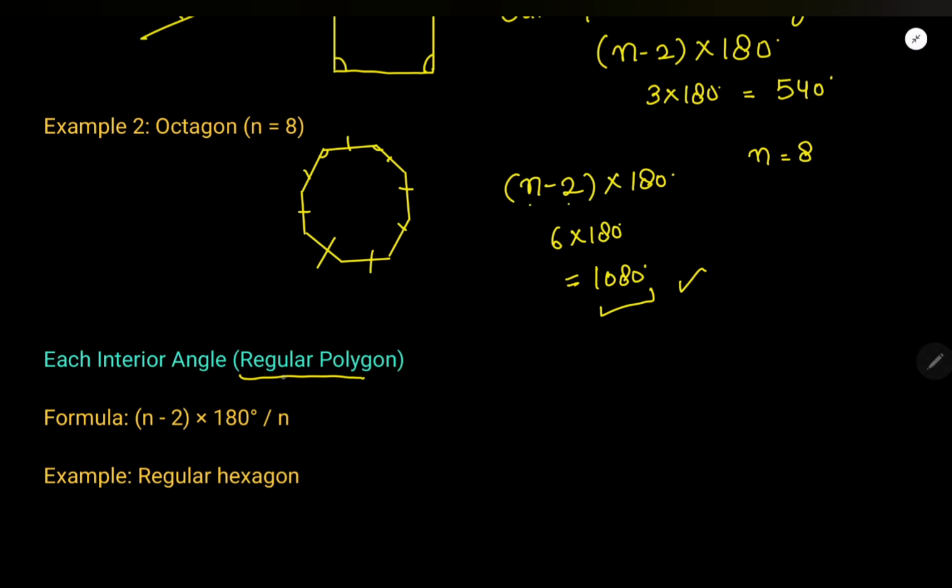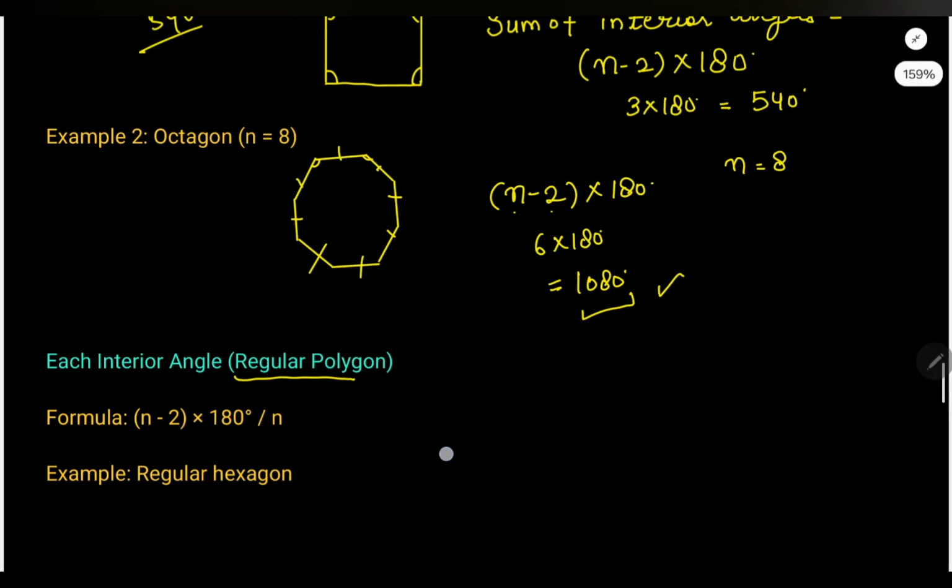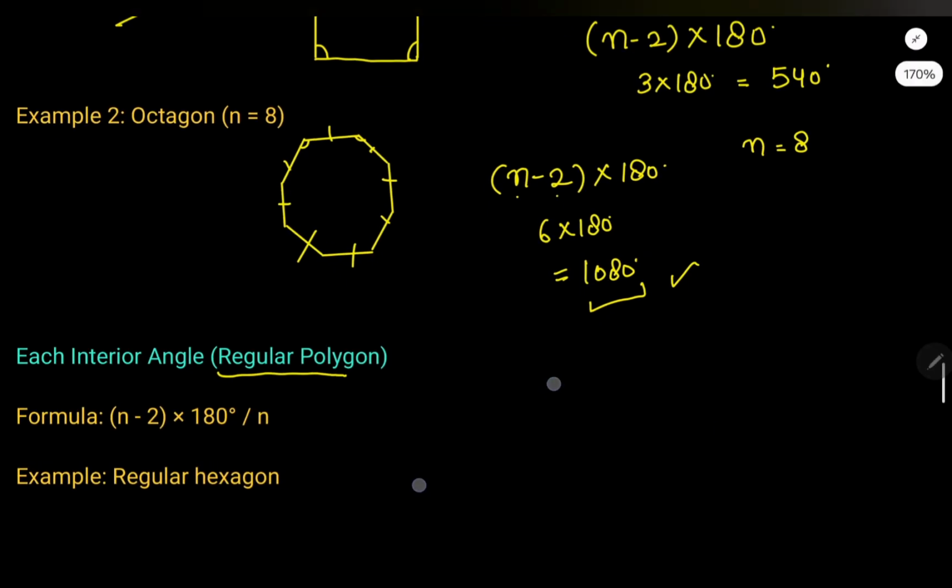But if I mention regular octagon, that means all sides are equal. So in a regular octagon, what is the measure of each angle? The sum is 1080 degrees. Then 1080 divided by n, which is 8, so each angle is equal to 135 degrees.